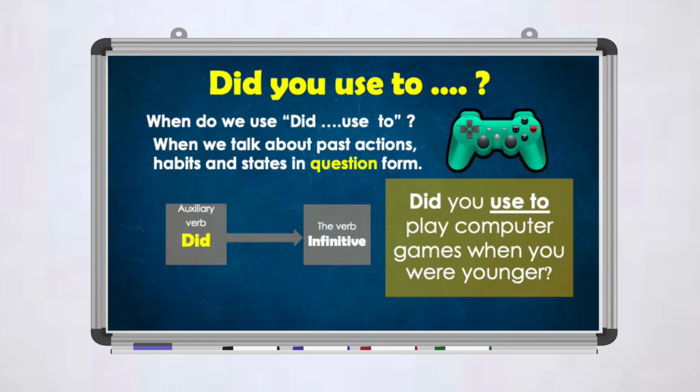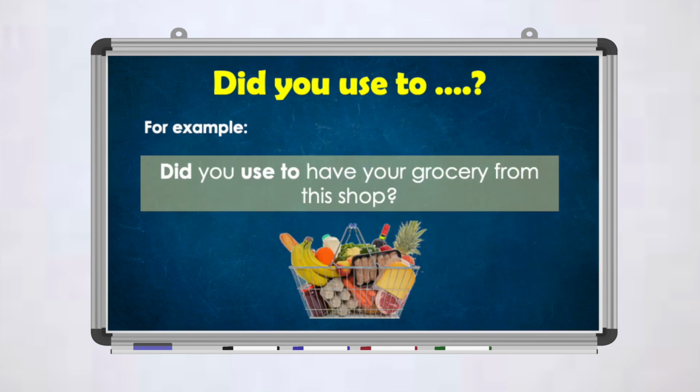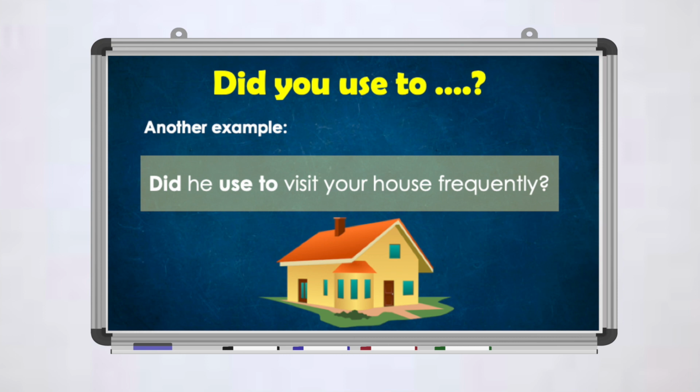Now, if I want to form a question, how am I going to say it? Did you use to play computer games when you were younger? See, because "used to" is following the auxiliary verb "did," I have to put it in the infinitive, "use to" instead of "used to." Let's take an example. Did you use to have your grocery from this shop? Or I can say, did he use to visit your house frequently?